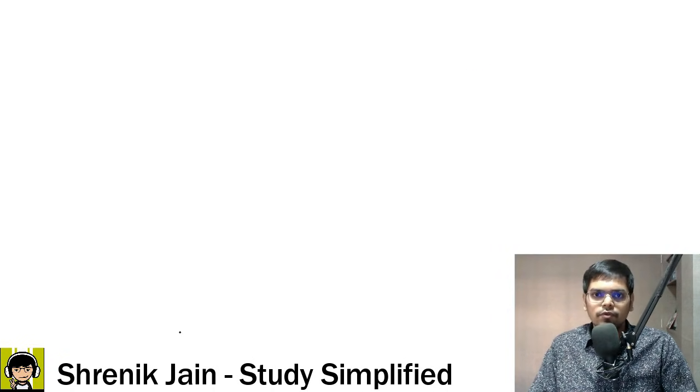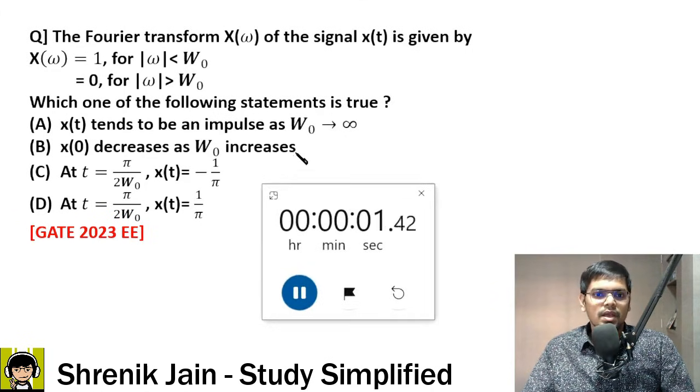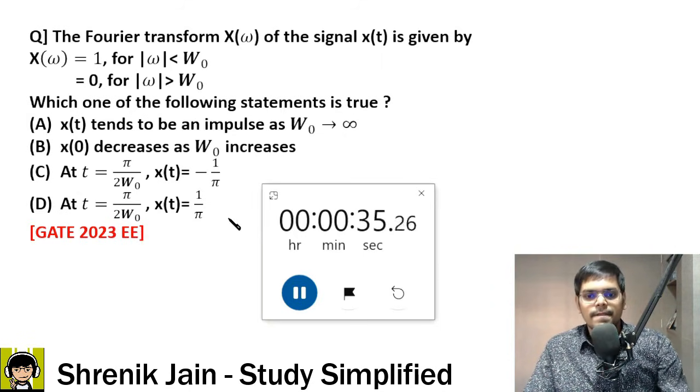Let us move forward to the fourth question. Now this is one of the good questions which was asked in the electrical paper. Check it out. The Fourier transform X of omega of the signal x of t is given by this: X of omega is equal to 1 when mod omega is less than omega naught, otherwise the function is 0. Which one of the following statements is true? Option A, x of t tends to be an impulse as omega naught tends to infinity. Option B, x of 0 decreases as omega naught increases. Option C, at t is equal to pi by 2 omega naught, x of t is equal to minus 1 by pi. Option D, at t is equal to pi by 2 omega naught, x of t is equal to 1 by pi. So GATE 2023 electrical, tricky question.